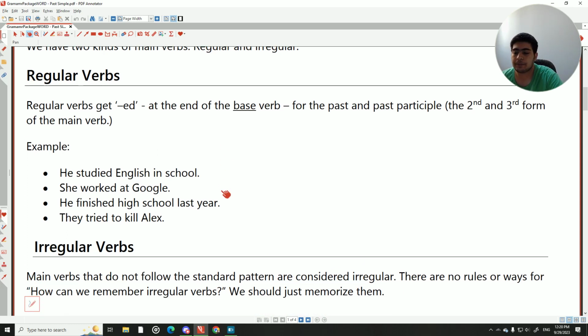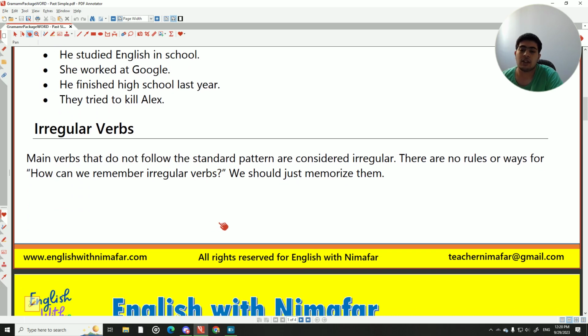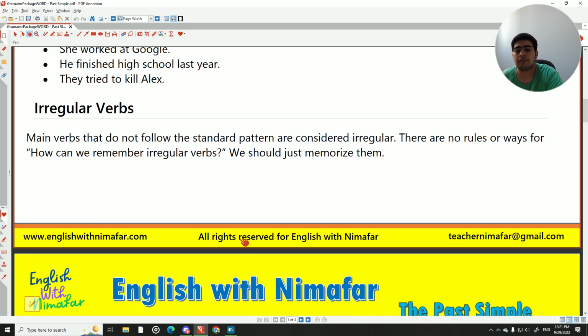Irregular verbs. Main verbs that do not follow the standard pattern are considered irregular. And there are no rules or ways for how we can remember irregular verbs. We should just memorize them. Many students message me daily and say, how can we memorize irregular verbs? Like, how can we memorize the past form of speak as spoke? You just need to memorize it.